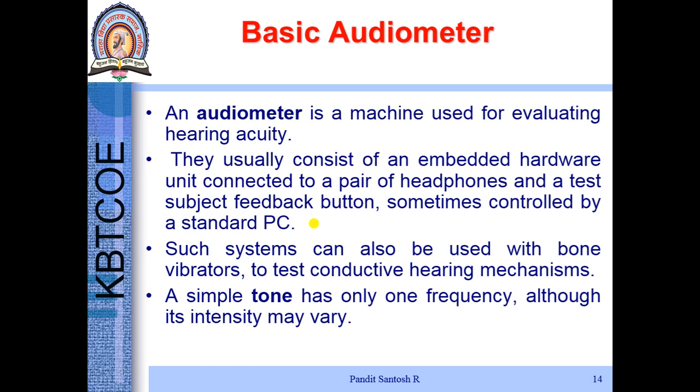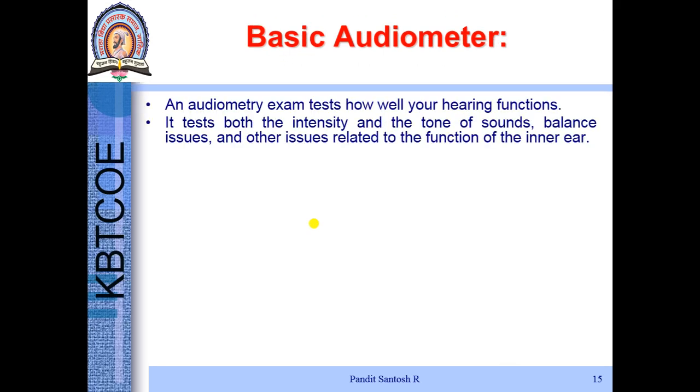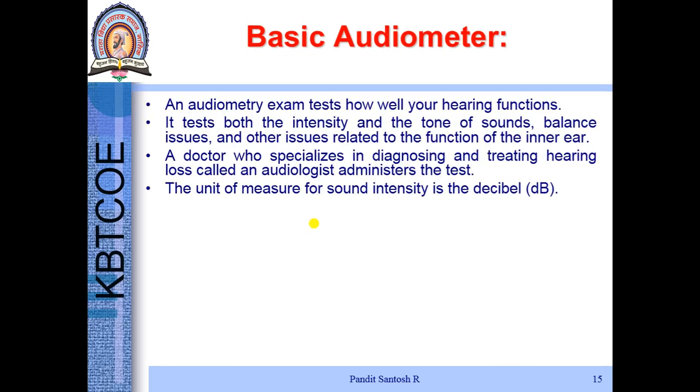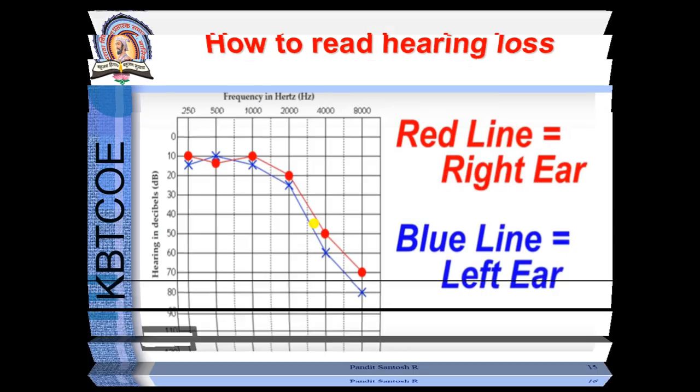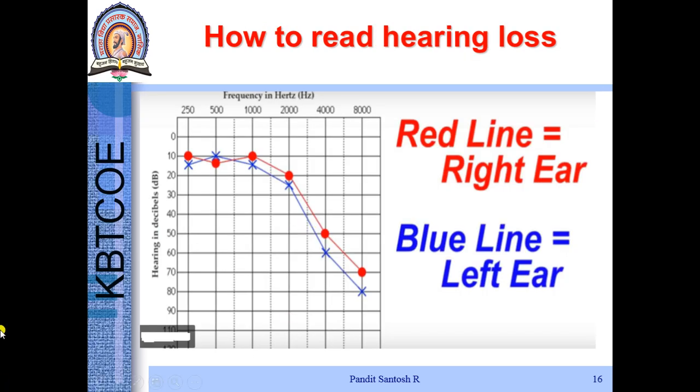Now this is how we are going to read hearing loss. This is the audiogram. On x-axis it is frequency from 250 Hz to 8000 Hz. On y-axis it is the dB. So the patient is given a headphone. One of the ears is first masked. On